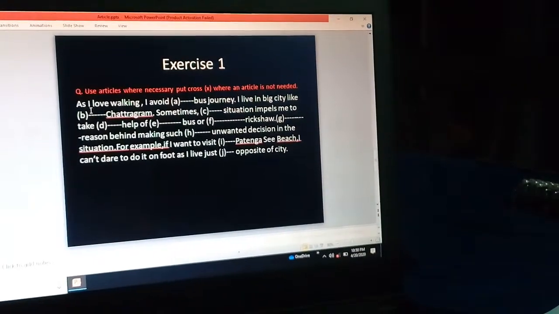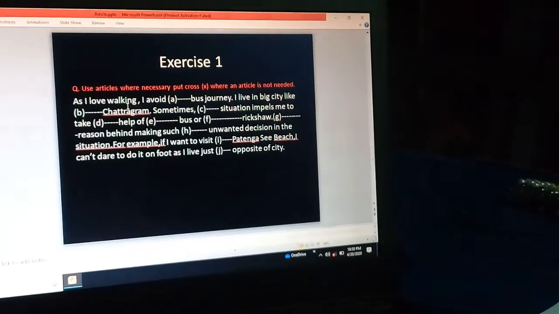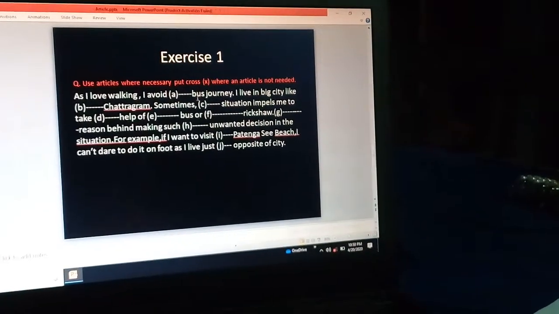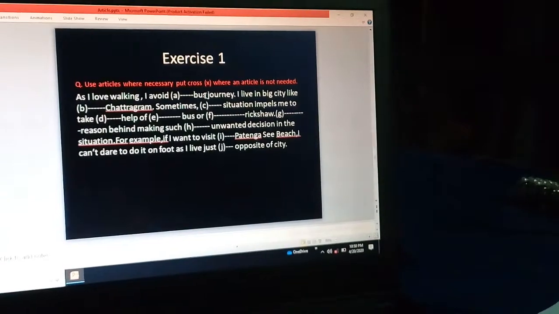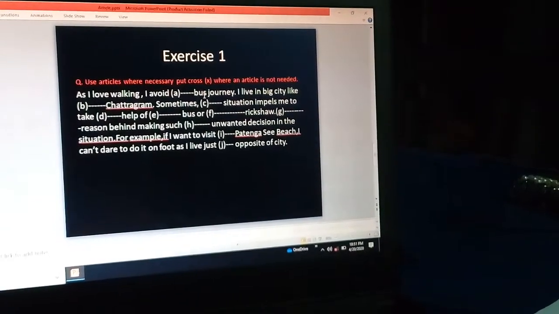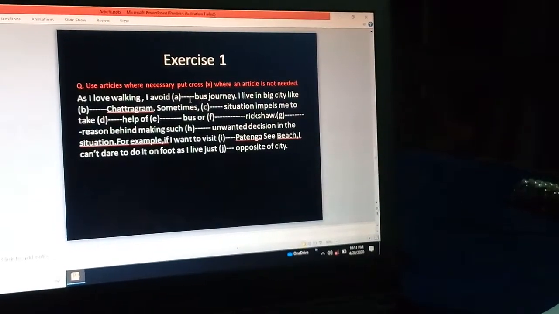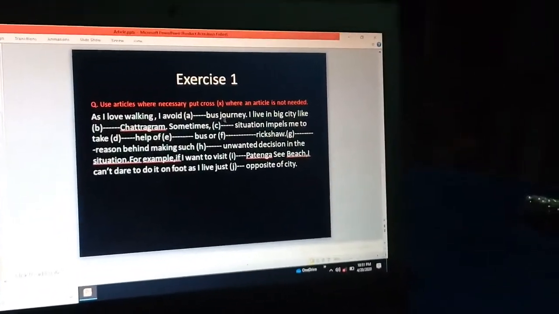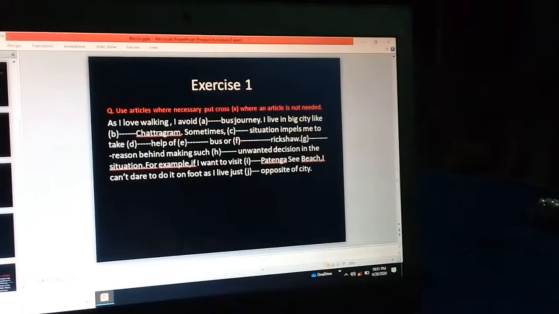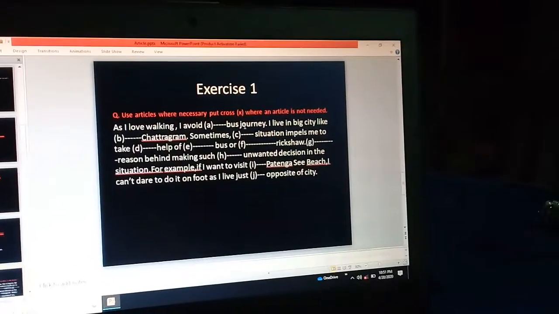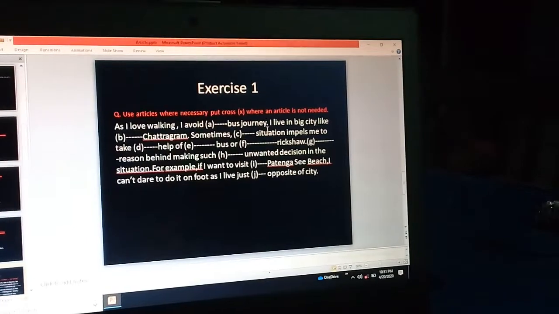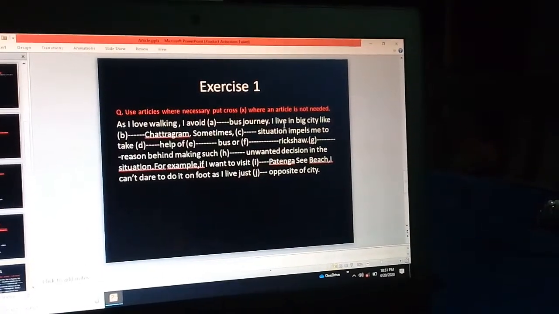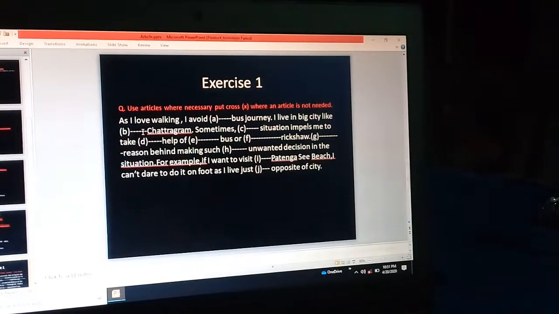As I love walking, I avoid dash bus journey. Bus is the name of the transport. Before the name of the transport, you cannot use article. So here will be the cross. But when you use the name of the transport like this, when journey by bus, then you must use article a before it.